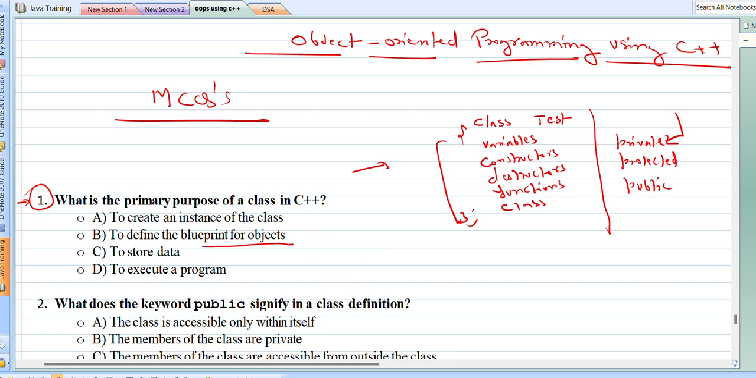So if we go through all the options of this question, the correct answer is to define the blueprint of objects, right? So a class in C++ is used to define the blueprint for objects. So this is the correct answer.